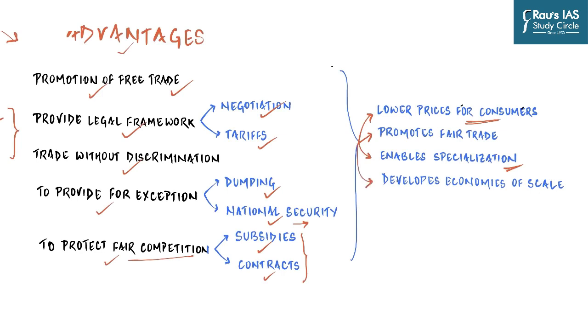And finally, it leads to the development of economies of scale. Because by encouraging free trade, firms can specialize and produce higher quantity. This enables even more economies of scale, which is important for industries, especially in the current context.